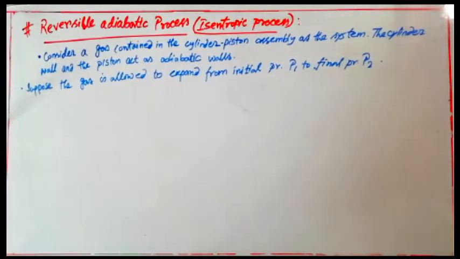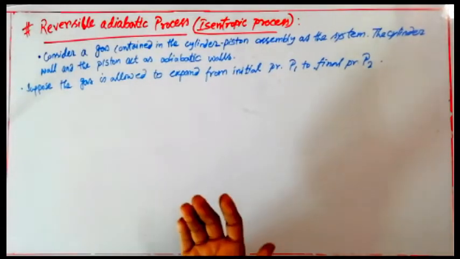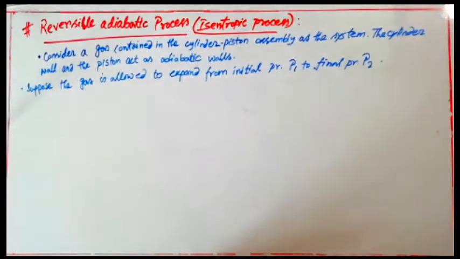Okay, now we are studying the reversible adiabatic process, which is also known as the isentropic process. Why is it known as the isentropic process? Because entropy remains constant in this particular process. And what is entropy? It will come later when we start the second law of thermodynamics. For now, you should know that the reversible adiabatic process is also known as the isentropic process.